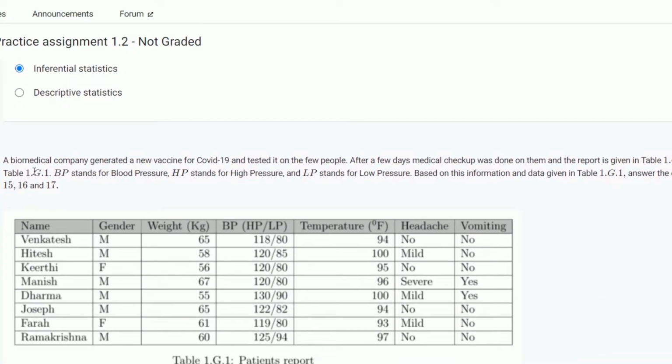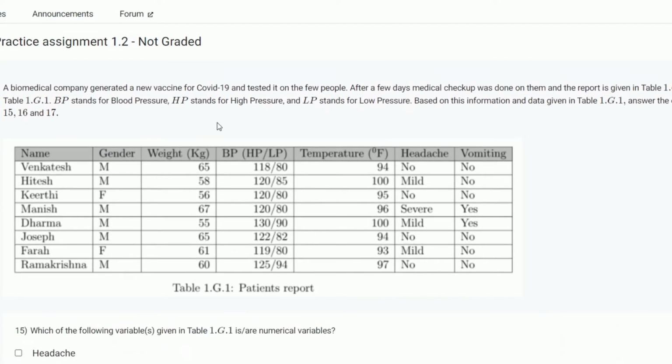The next is: a biomedical company generated a new vaccine for COVID-19 and tested it on a few people. After a few days, a medical checkup was done on them and the report is given in table 1.g1. In the table, BP stands for blood pressure, HP stands for high pressure, and LP stands for low pressure. Based on this information and the data given in the table, answer questions 16 and 17. The columns are name, gender, weight, BP, temperature, headache, vomiting.